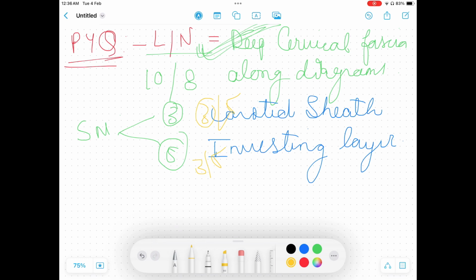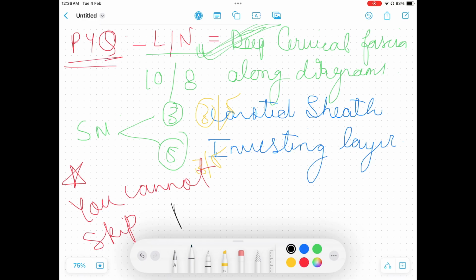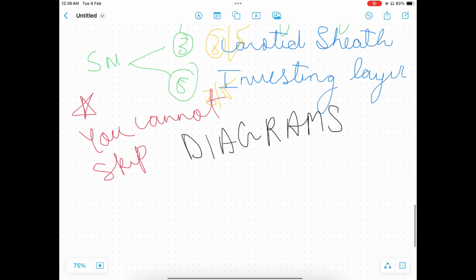For once, you can skip a little bit of the content, the writing text form, but you cannot skip diagrams. Student, it is very important. Star mark point. You cannot skip diagrams. Okay?